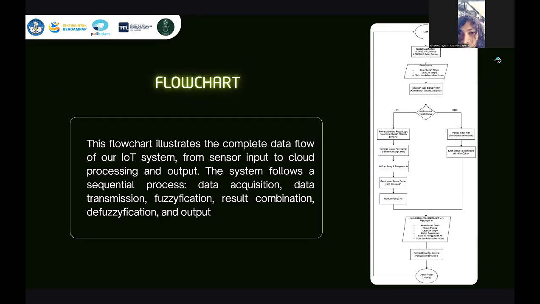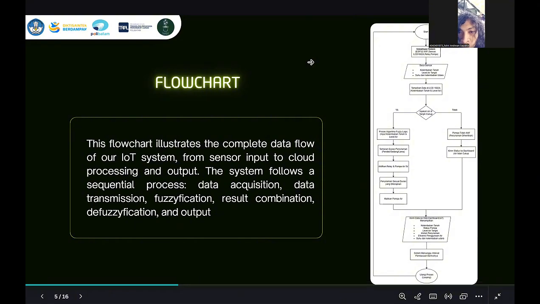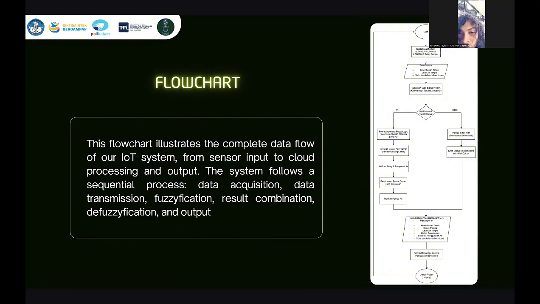Next. Here we have the flowchart. This flowchart illustrates the complete data flow of our IoT system from sensor input to cloud processing and output. The system follows a sequential process: data acquisition, data transmission, classification, result combination, declassification, and output.